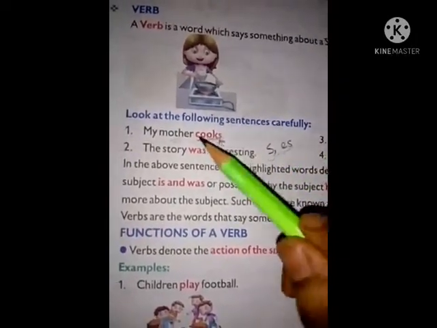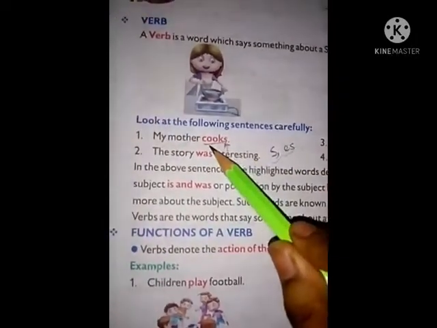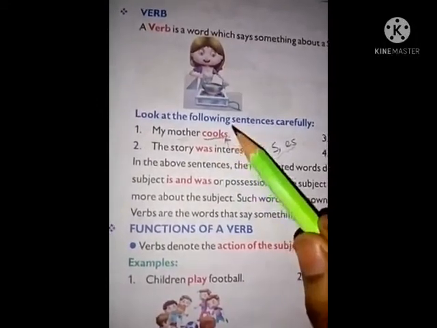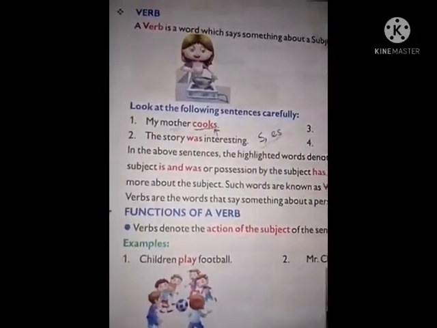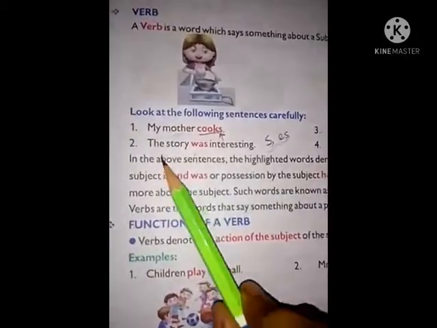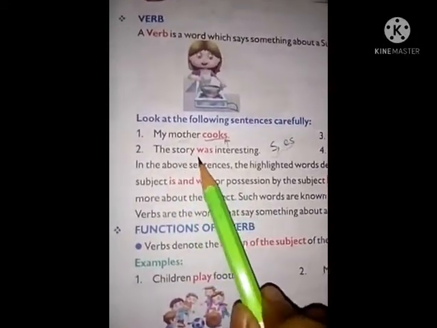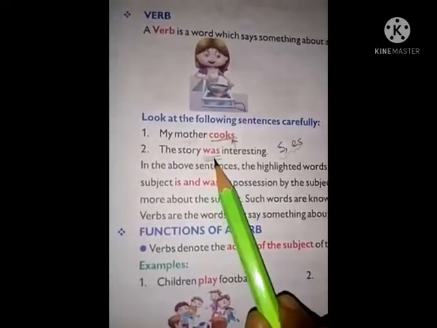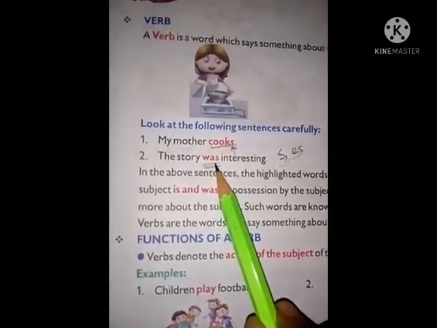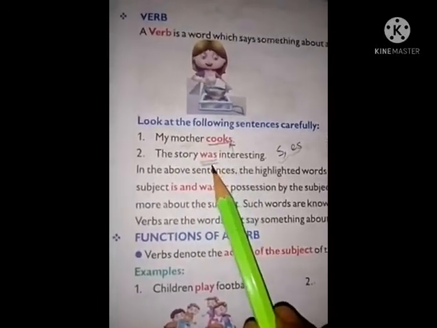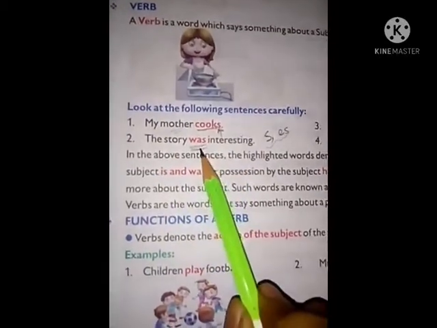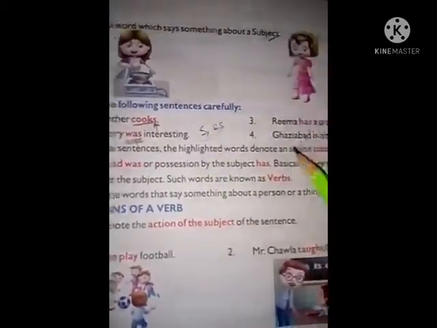Here after cook we used s. Understand? Now see, number 2, the story was interesting. So was is used for past tense.